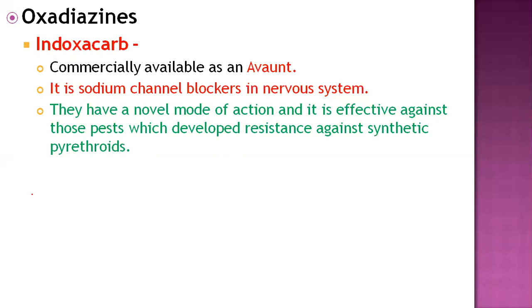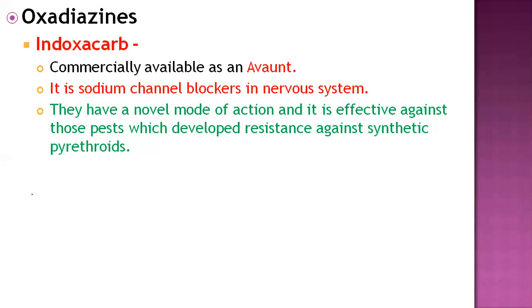And why is this pesticide very popular? Because it has a different mode of action in insects. In the insect body, sodium channels are present for normal behavior and normal development. Indoxacarb insecticide blocks the sodium channel in the nervous system.